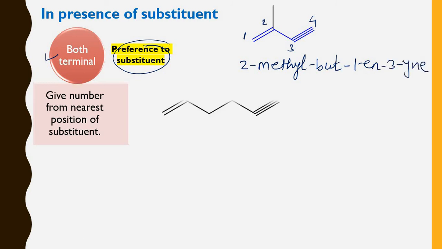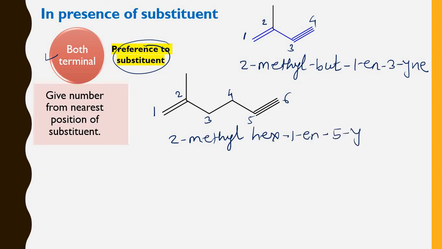Now the next example. In this example, if you see, at the terminal position both multiple bonds are present, and at the second position there is a methyl group which is nearer to the double bond. That's why you have to give the numbering from the left-hand side. So likewise there are 6 carbon atoms here, and the name of this compound is, this second position is for methyl. That's why it is 2-methylhex-1-en-5-yne.